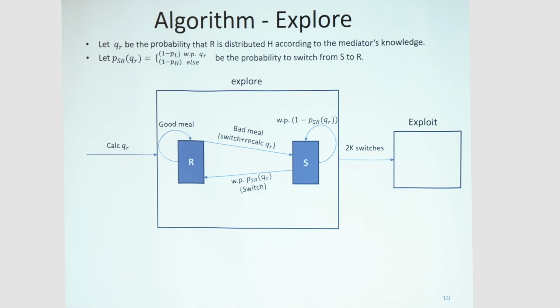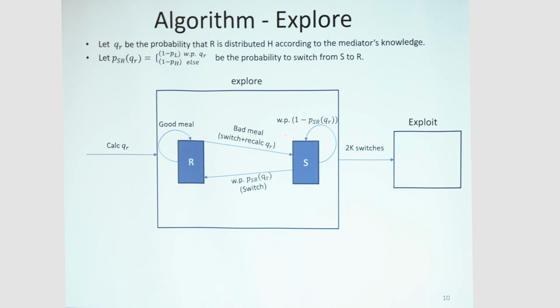The expected period time will be, let me try to show it here, from here to here. QR is the probability that R is distributed H. If R is distributed H, then with probability QR, the switch from R to S will take 1 divided by 1 minus PH, because if it's distributed H, then we see R with a bad meal with probability 1 minus PH.